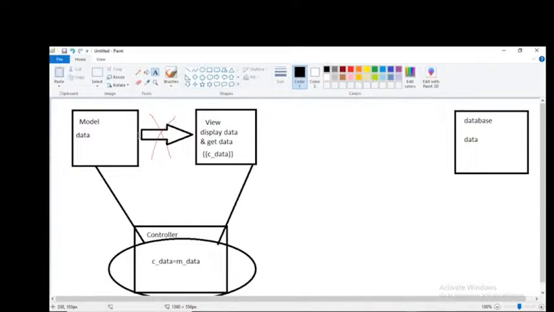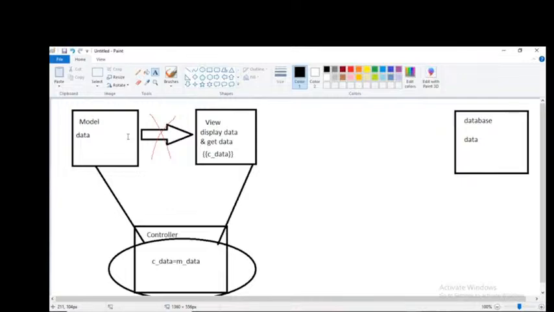Why? Since this is a client-side technology, every detail related to the database will be available to the user, which is not good for our application health. Every piece of information related to our database will be visible to the user, which is not good for the application health, security health. Understanding, right? So that's why we should not connect with the database by using Angular.